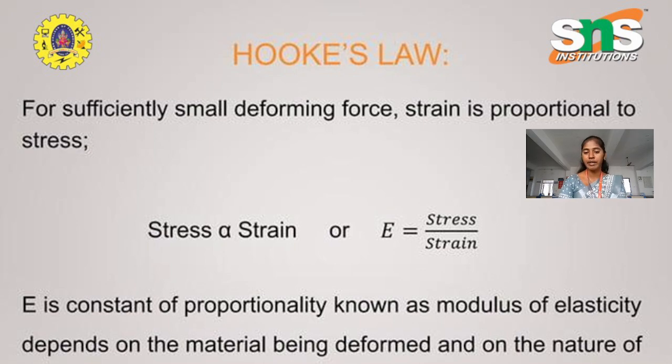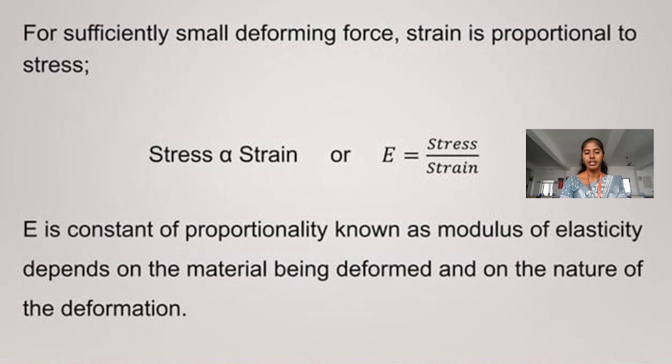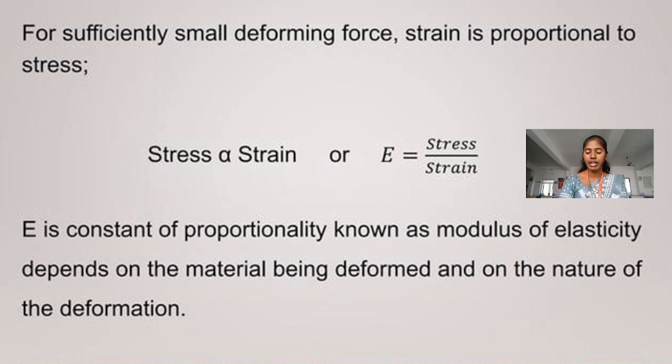Here E is the elastic modulus, which is equal to stress divided by strain. The elastic modulus is the ratio of stress to strain. It tells how much strain will be produced in the body for a given amount of stress applied. E is the proportionality constant, known as the modulus of elasticity, which depends on the material being deformed and the nature of the deformation.